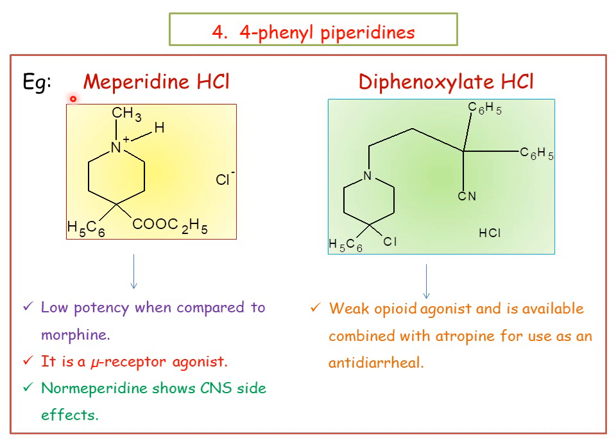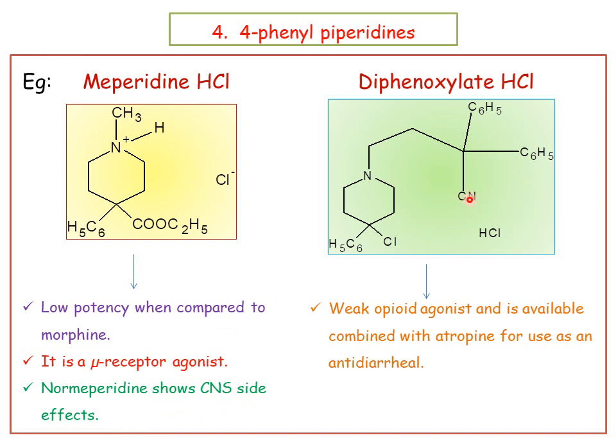And in meperidine, Me indicates a methyl substituent. At the fourth position it also has an ester of a carboxylic acid. So this is the structure of meperidine hydrochloride. It is low potency when compared with morphine. It is a mu receptor agonist, and normeperidine shows CNS side effects. Normeperidine is nothing but a metabolite of meperidine. Whenever there is a lack of methyl, we indicate it with the prefix nor. So meperidine upon metabolism gives normeperidine, which generally shows CNS side effects.